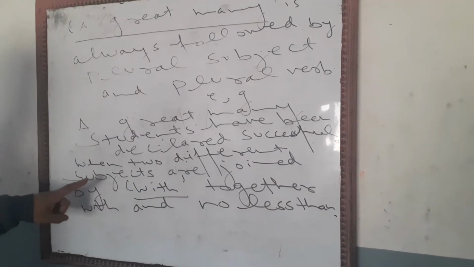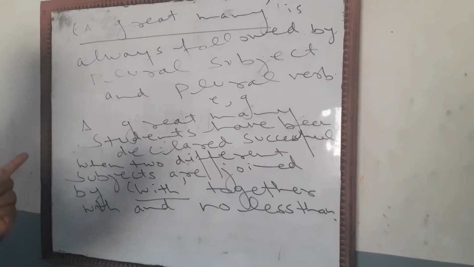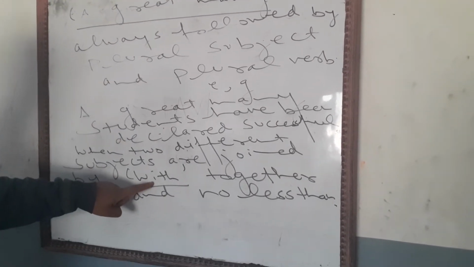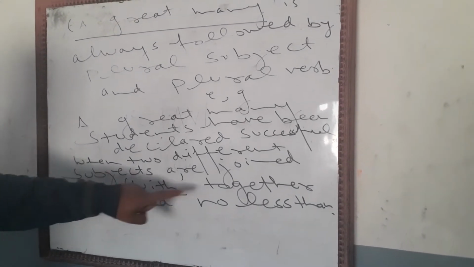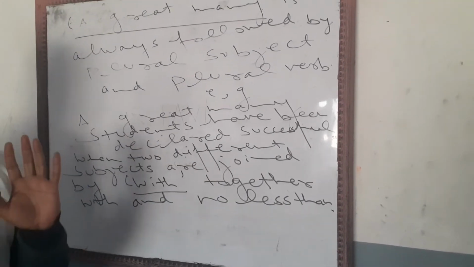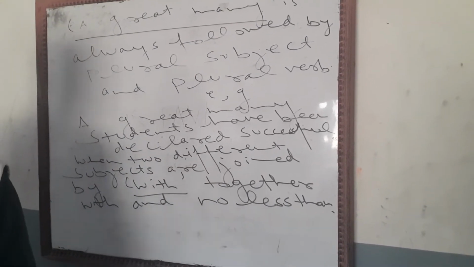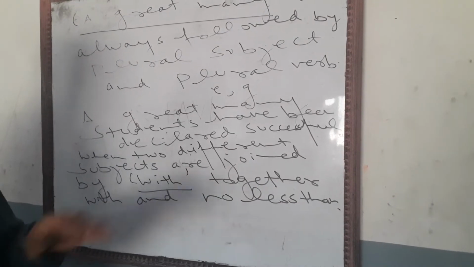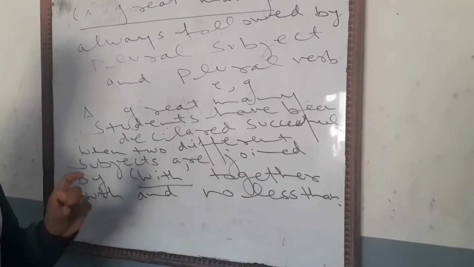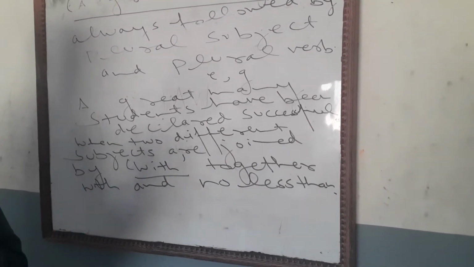Many of the times we join two different subjects with together with and no less than. We don't know how to place the verb when we are joining two different subjects with these words.